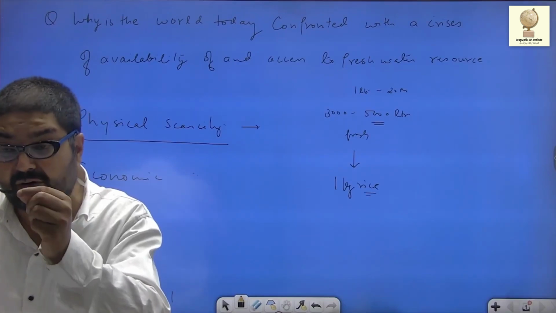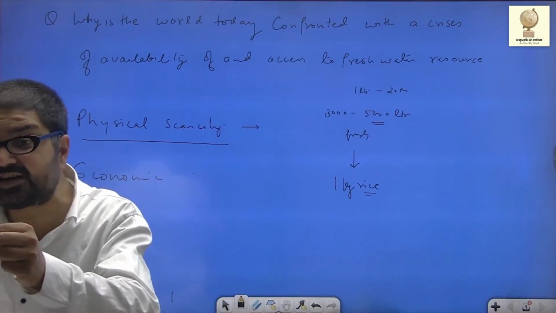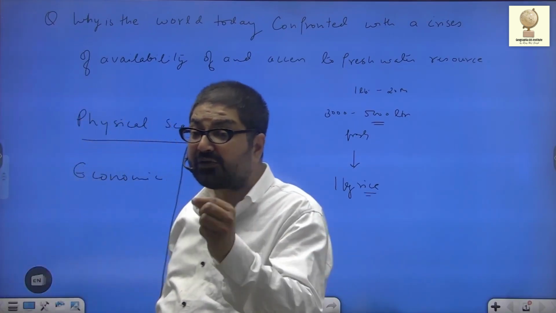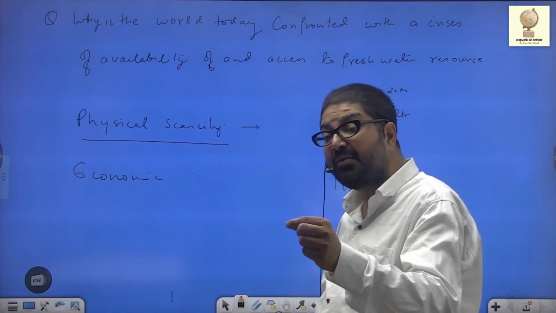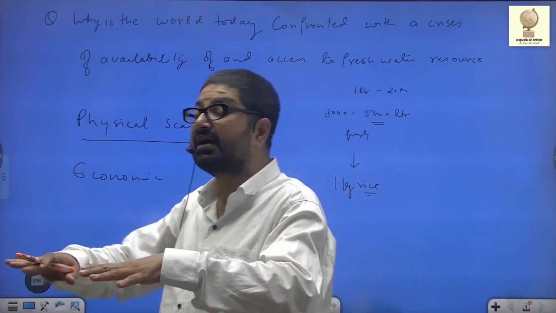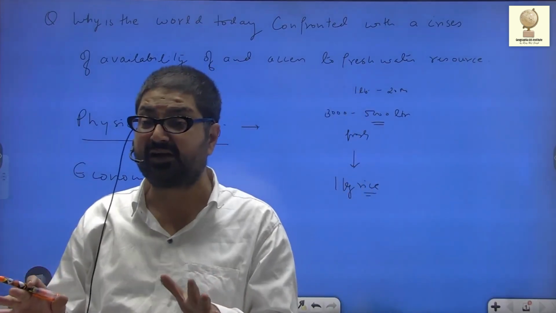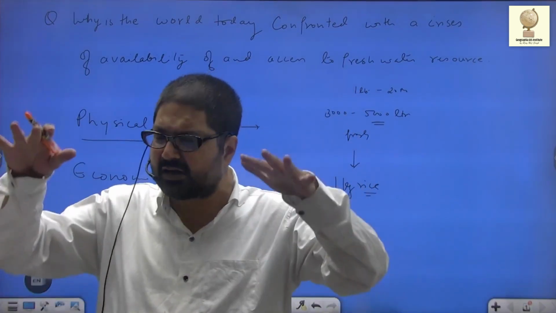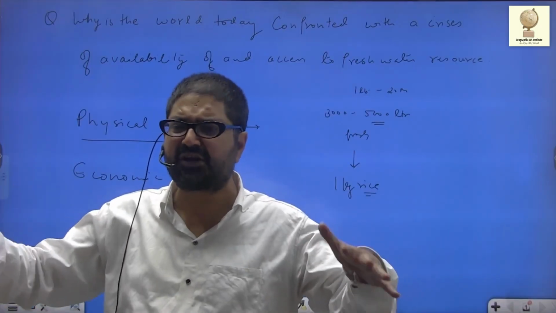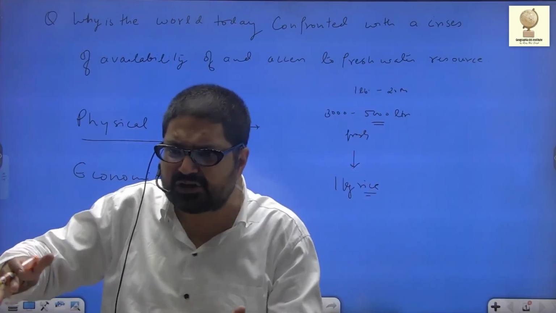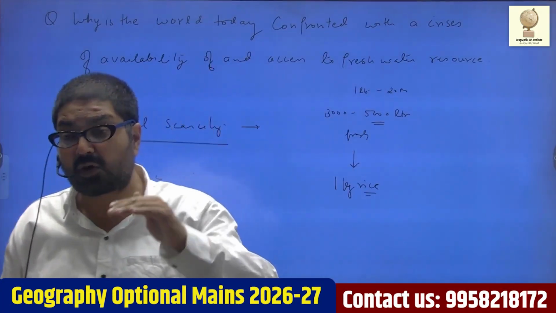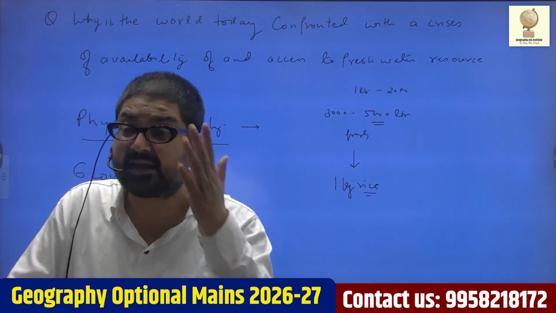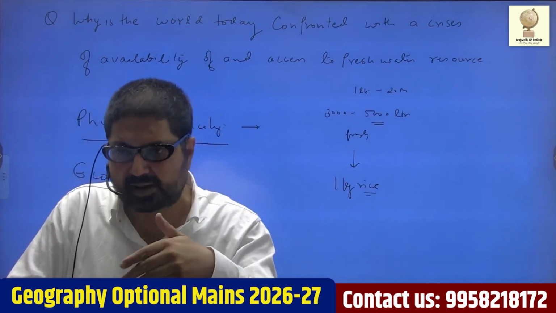Urbanization, not only is urban population increasing and consuming large amounts of fresh water, but urbanization itself is reducing the availability of fresh water. Urban areas are jungles of concrete. After heavy rain, water does not seep down because of the concrete structures. Water flows through drains into the river and into the sea. The water that was supposed to seep down into the underground water table is now draining into the sea. As a result, that is becoming saline.